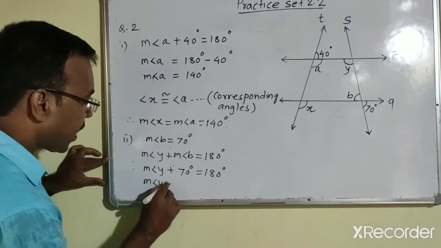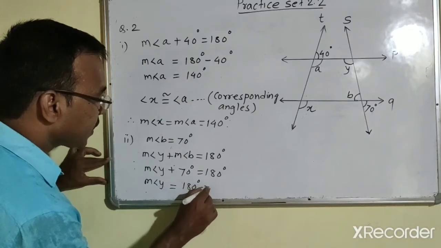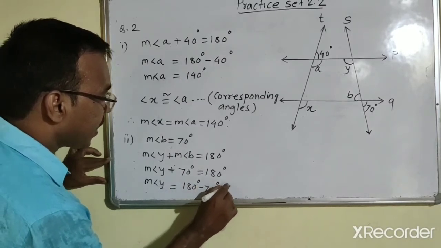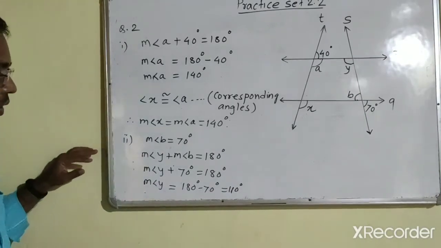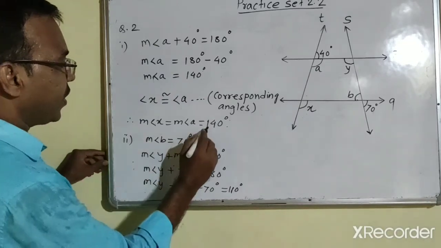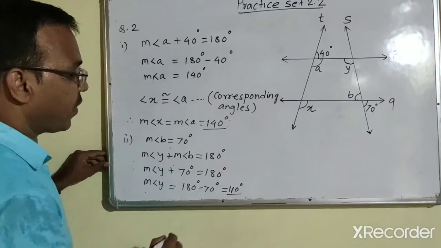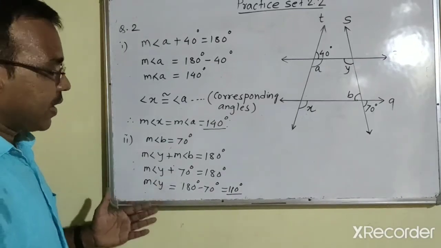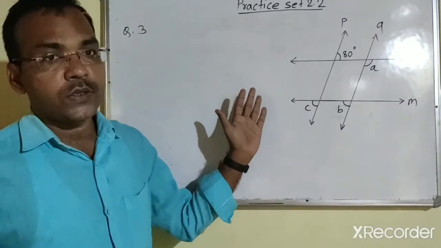Measure of angle Y is equal to 180 degree minus 70 degree, and that is equal to 110 degree. So in this way we have found measures of angle X and Y. Measure of angle X we have found 140 degree, and measure of angle Y we have found 110 degree. Thank you.